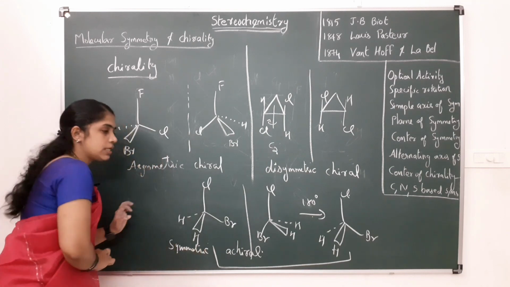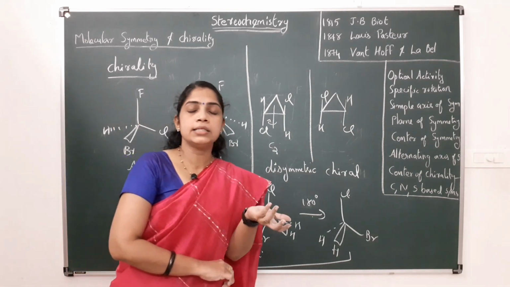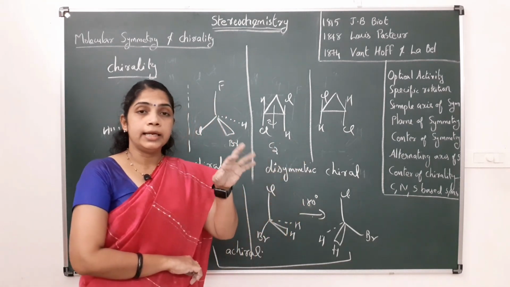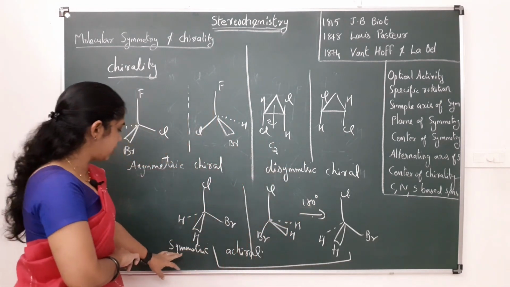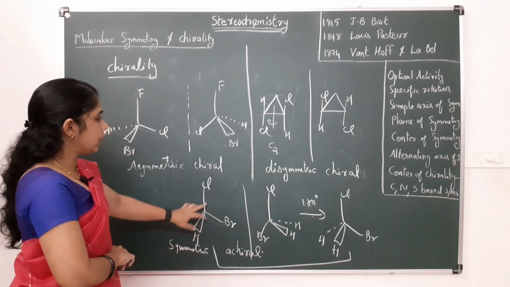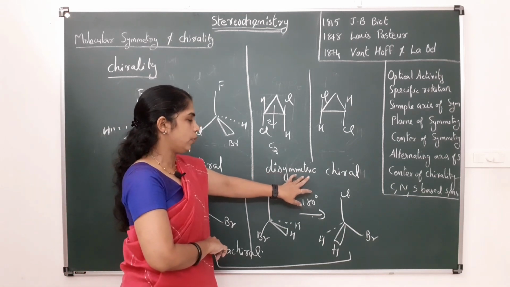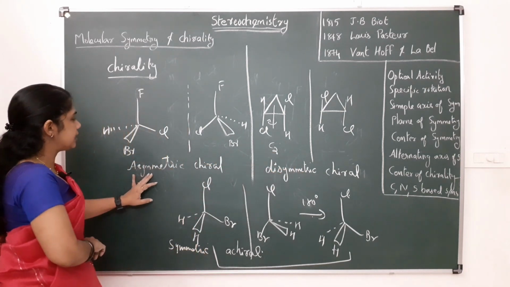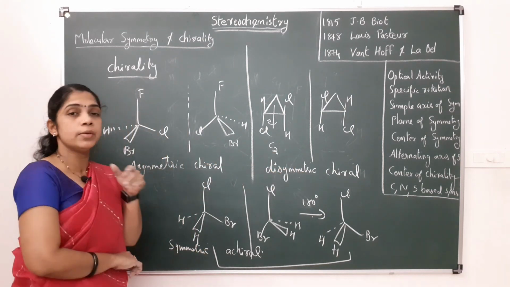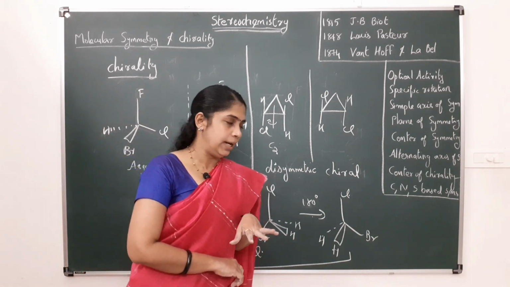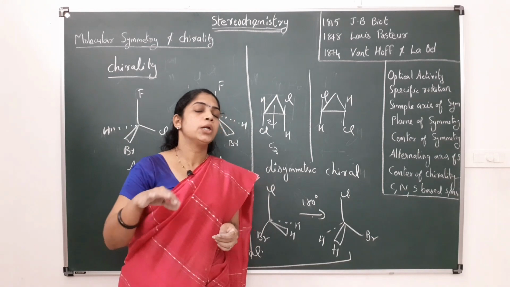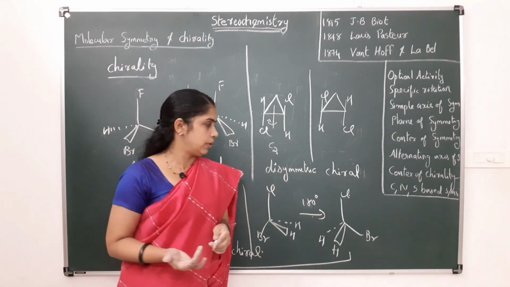So this is an example of a symmetric molecule. Symmetric molecules are molecules that have either a center of symmetry or a plane of symmetry. This is an example of a dissymmetric molecule. Dissymmetric molecules have a Cn axis of symmetry, and this is an example of an asymmetric molecule. In asymmetric molecules there are no symmetry elements, and both asymmetric and dissymmetric molecules are usually chiral. They are not superimposable on their mirror image.